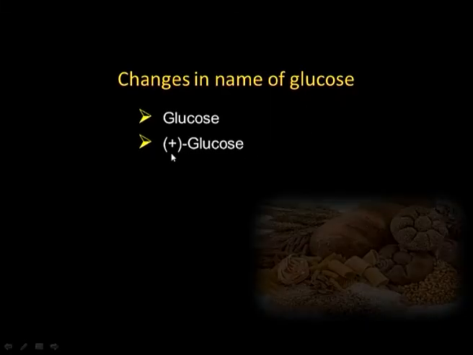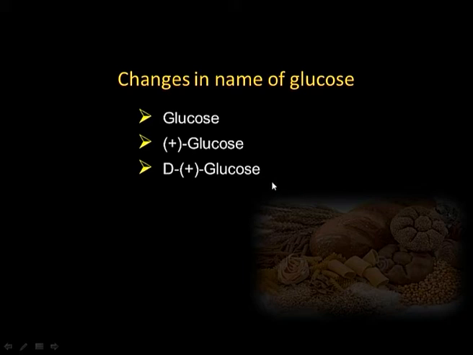Like when it was known that this particular compound is dextrorotatory, we started writing its name as plus glucose. When its structure was elucidated and it was found that it contains many asymmetric carbon atoms and only one particular isomer represents it, then its configuration was assigned. I will talk about configuration also. And it was given the name D plus glucose. This capital D represents the configuration of that naturally occurring dextrorotatory glucose.